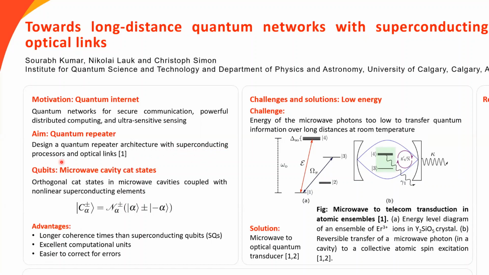We propose to use cat states in microwave cavities as our qubits and manipulate these cavity states using the strong superconducting qubit-cavity interaction possible. This architecture has several advantages, as enumerated here, particularly in terms of the coherence times, which is important for long-distance networks.